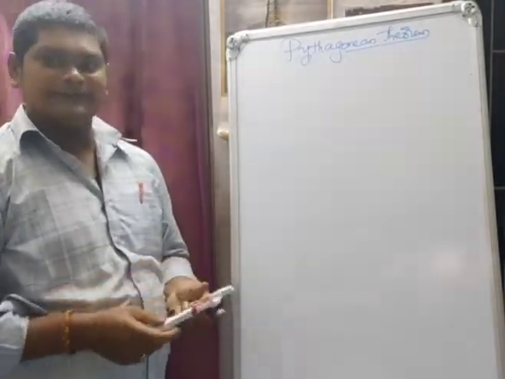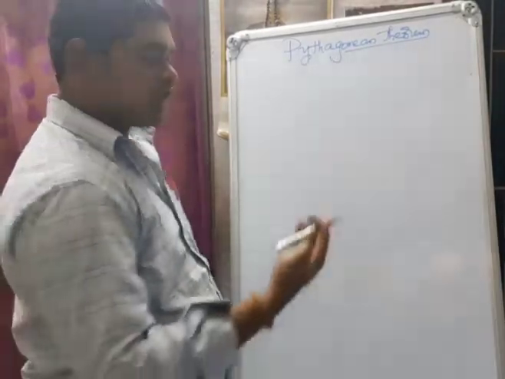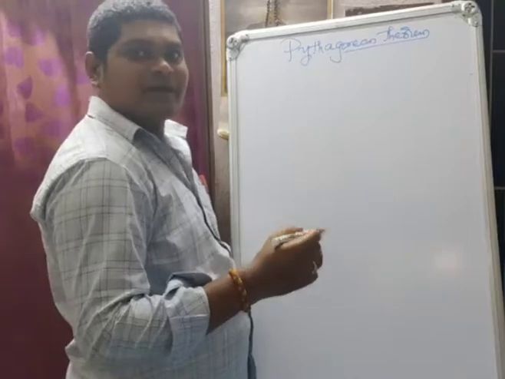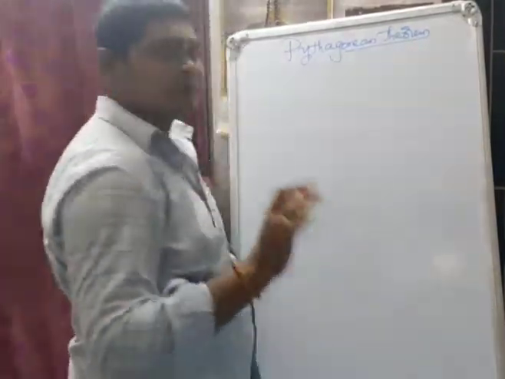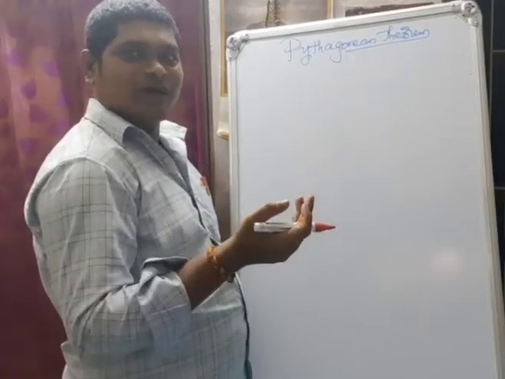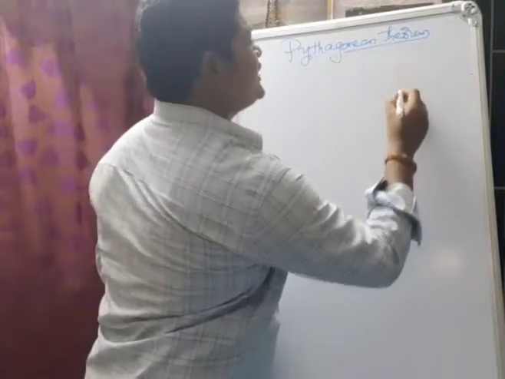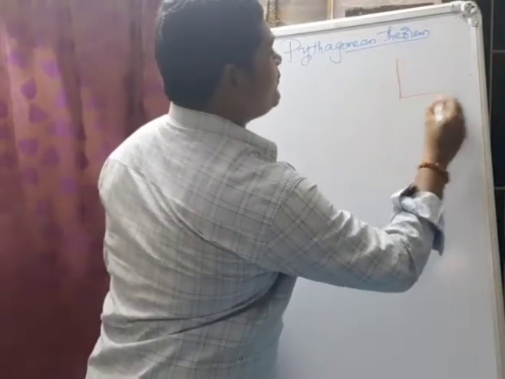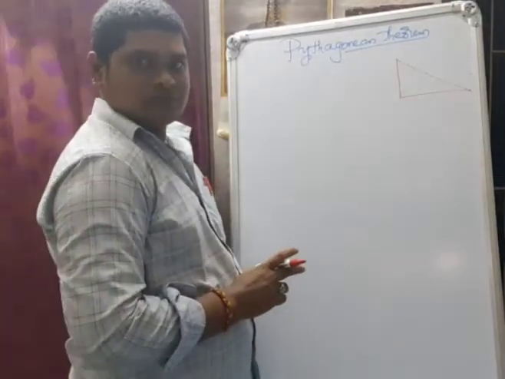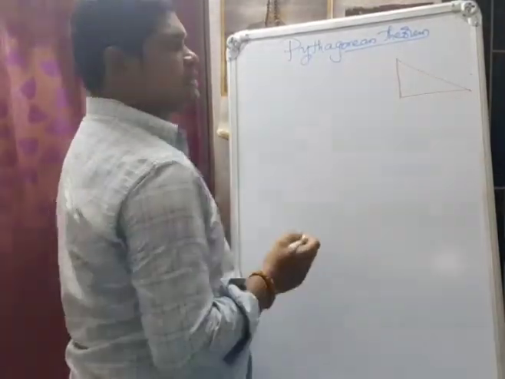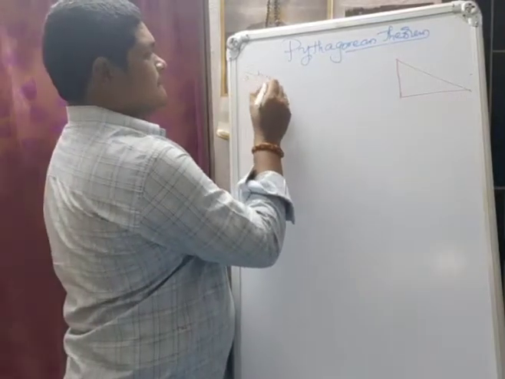What is the Pythagoras theorem? The Pythagoras theorem gives us a complete idea about a right angle triangle. Whether you know the statement fully or halfway, we have to know it in a right angle triangle. You should get the idea about the right angle triangle. First of all, take one right angle triangle. Coming to the statement, what is the statement of the Pythagoras theorem?